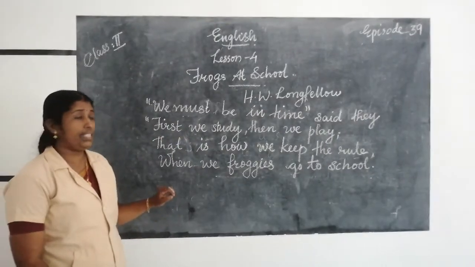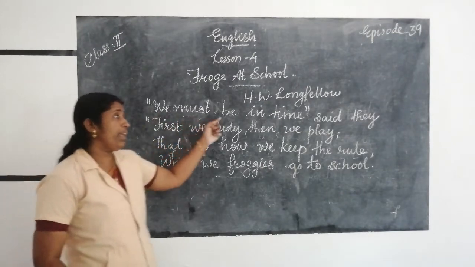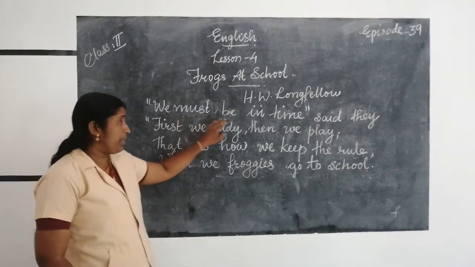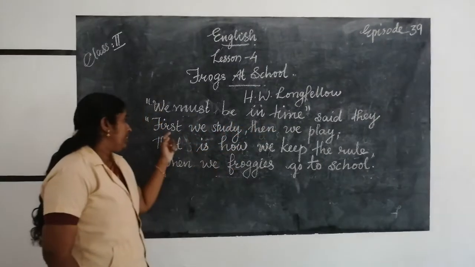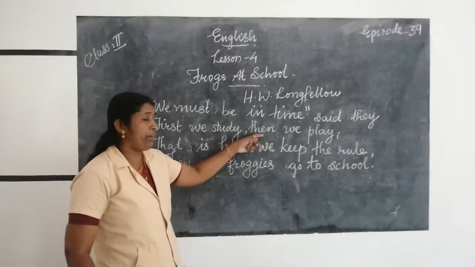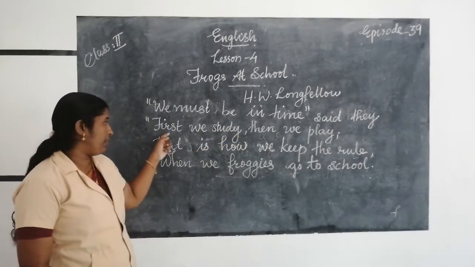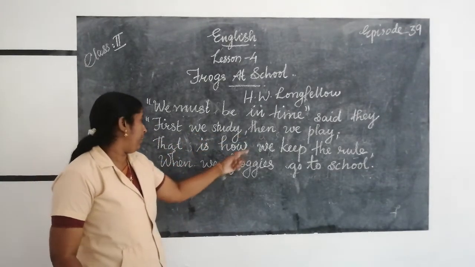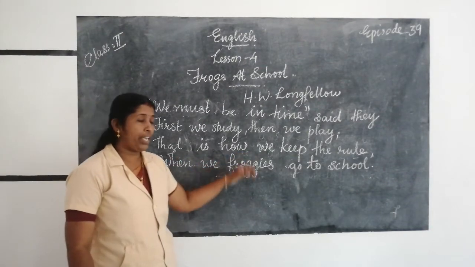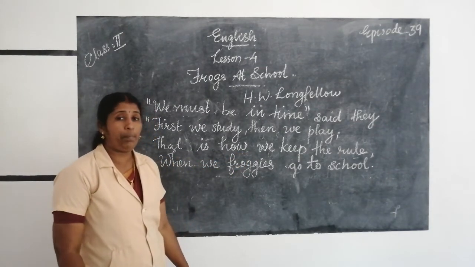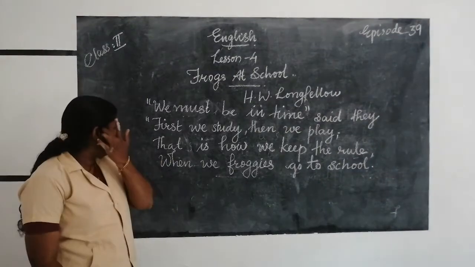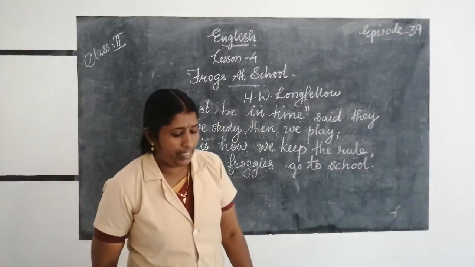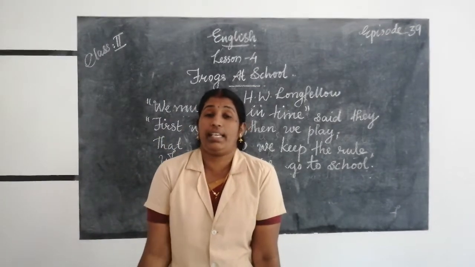Listen to the next four lines, second stanza. We must be in time, said they. T-I-M-E, time. We must be in time, said they. First we study, then we play. First, F-I-R-S-T, first we study, S-T-U-D-Y, study. Then we play. That is how we keep, K-E-E-P, keep the rule when we froggies go to school. The fifth line is, we must be in time, said they.